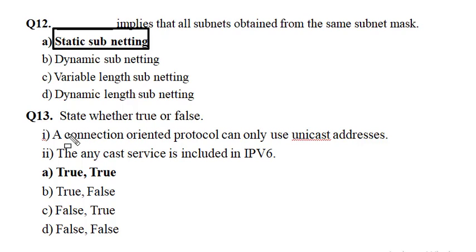The next is: these statements are true or false. The correct answer is A. In a connection-oriented protocol, the host can only establish a connection with another host on one unique channel. That's why it can only use unicast addresses. In IPv6, there is an anycast address which allows sending messages to a group of devices but not all devices in a network.